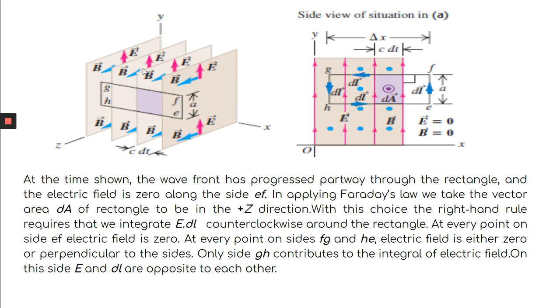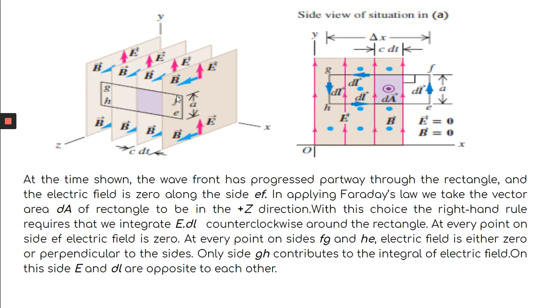Here we are showing 1, 2, 3, 4 wavefronts. The wave is propagating like this. So this is the wavefront, meaning the wave is propagating up to this point. This is very important. Imagine this, because in the two-dimensional figure it is very difficult to explain. So you imagine the wave is propagating up to this, that means up to this E exists.